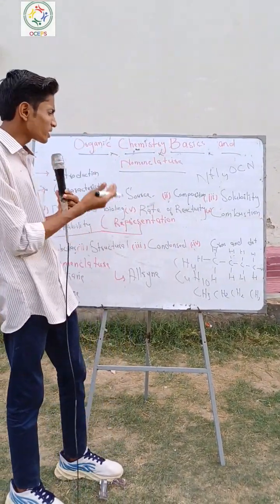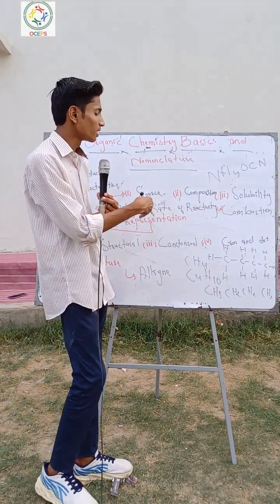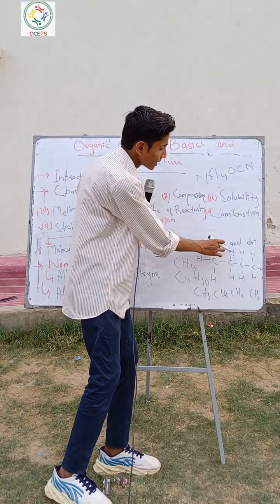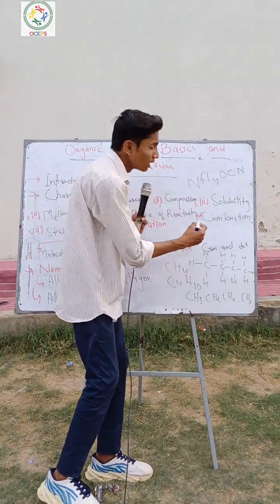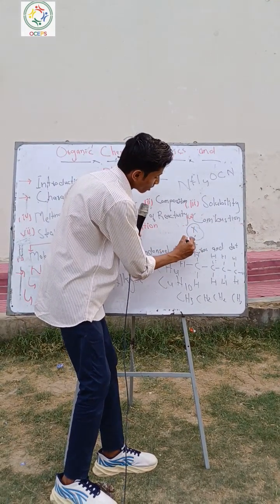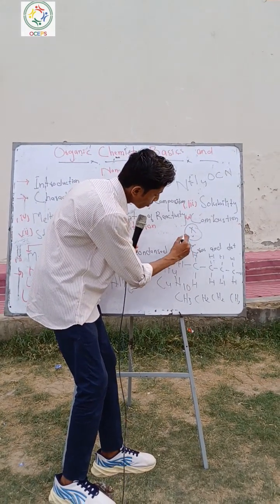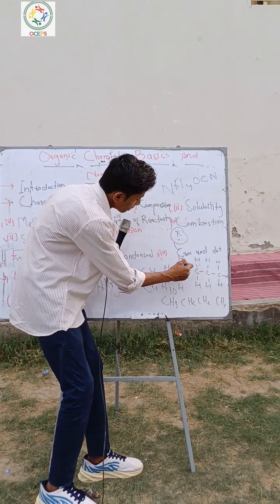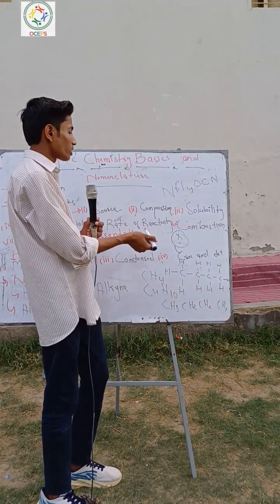There is little difference between cross and dot and the structural formula. In the structural formula we use lines, single lines, and in this one we use only crosses and dots as symbols. This is known as the cross and dot formula.